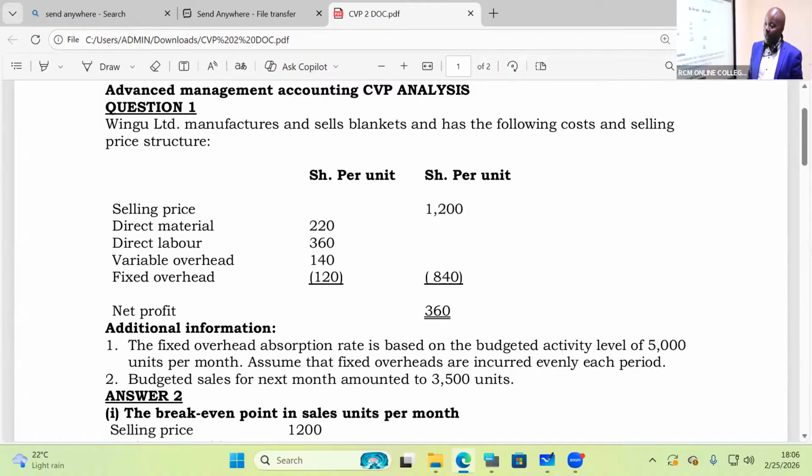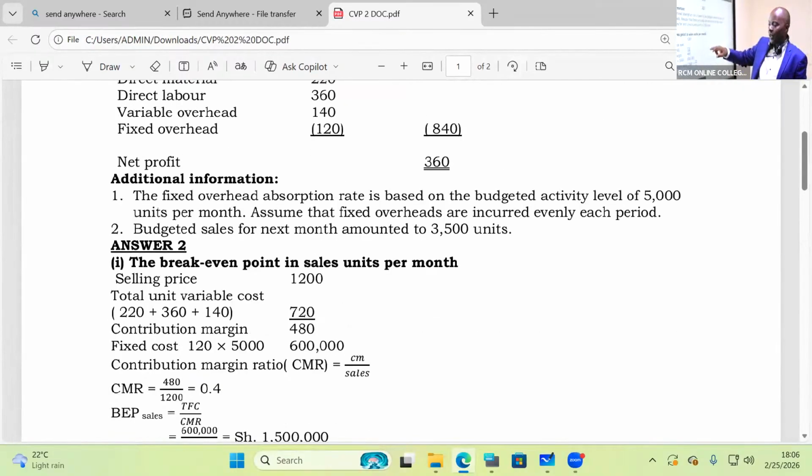We can see what is happening here. We are told the fixed overhead absorption rate is based on the budgeted activity level of 5,000 units per month. Assume that fixed overheads are incurred evenly each period. Budgeted sales for next month amounted to 3,500 units. They want us to give them the break-even point. I think we read this question.